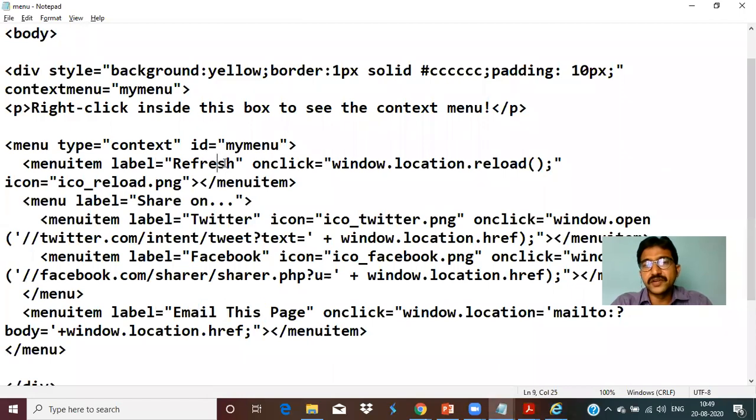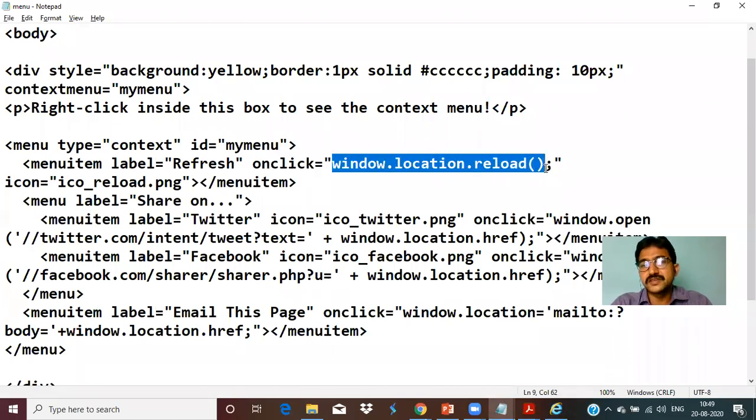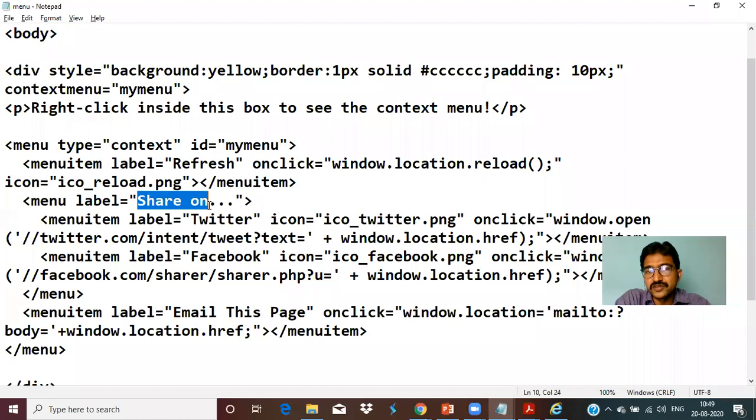Once you click on refresh, what to refresh? Onclick is an attribute again: window.location.reload. The window reloads. We are writing a function, giving a value for onclick whenever it is refreshing: window.location.reload. When you click on share on, we are not giving any value, so nothing will happen.